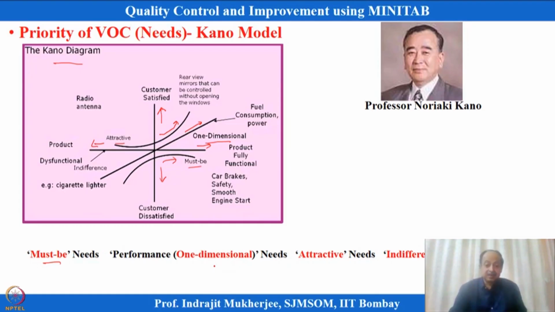So, that is an attractive kind of category which non-linearly increases customer satisfaction. When they see that, which they have not expected, immediately their satisfaction level will suddenly go up. That is what we can think of as attractive needs.